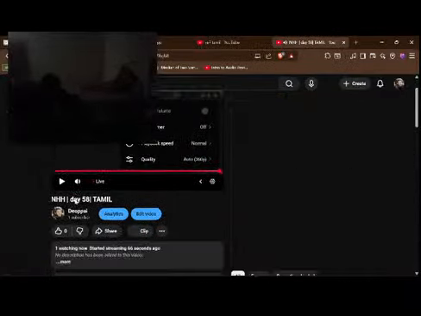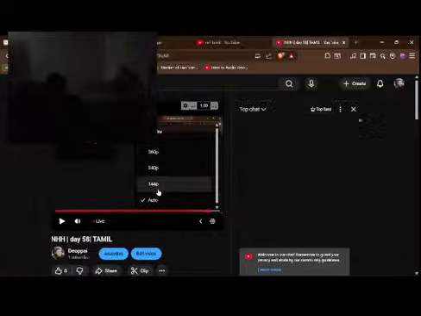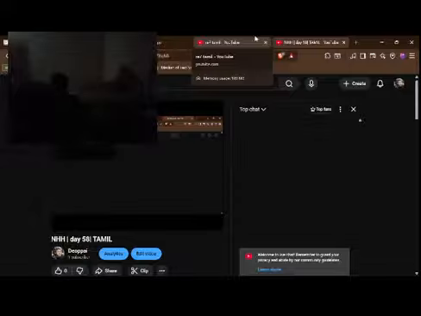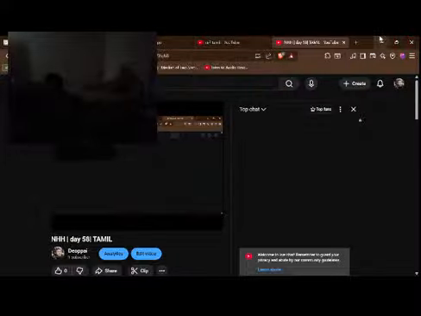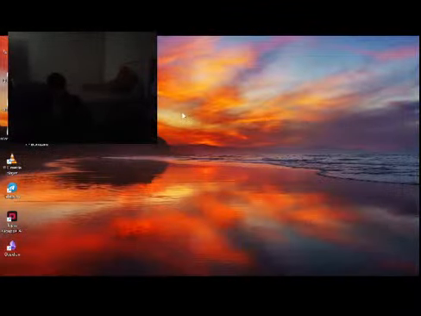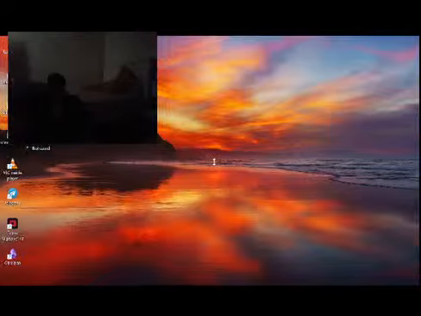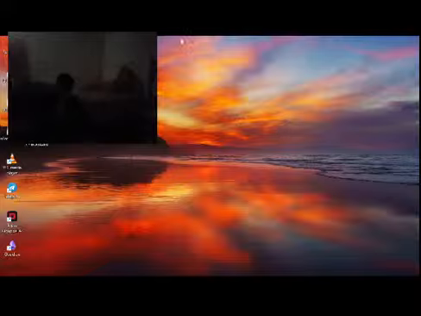Fuck. Settings, aspect ratio. I need to find the aspect ratio. Fuck.